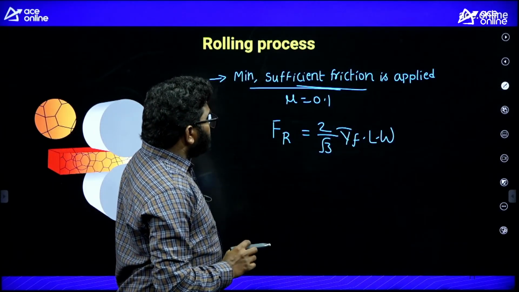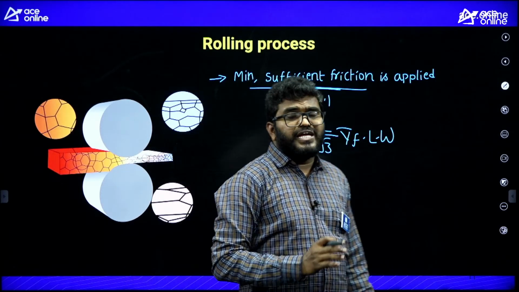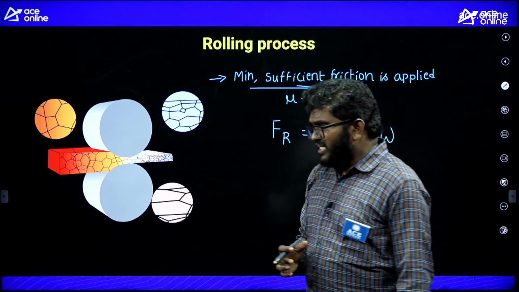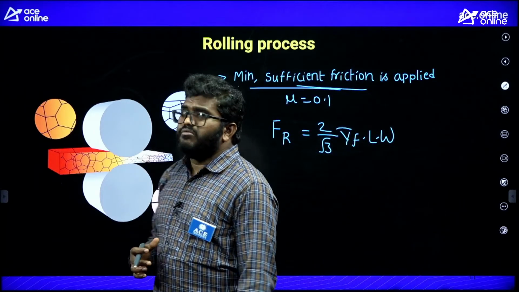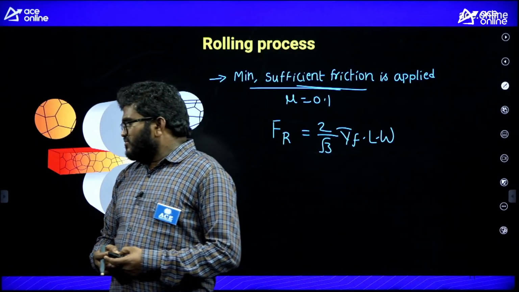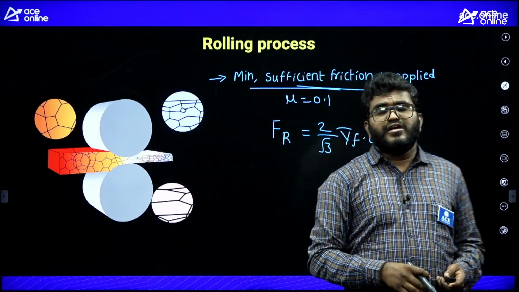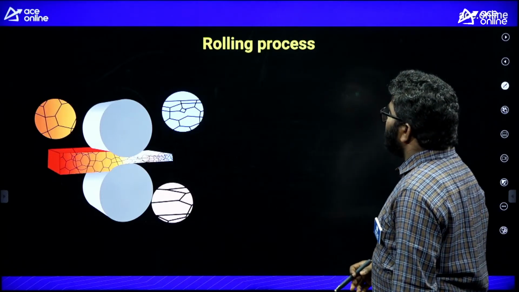See, we should consider 2 by root 3 because the rolling operation is a plane strain condition, based on the maximum distortion energy theory or von Mises theory. We are considering that value. So these are the formulas and important concepts related to the rolling operation.